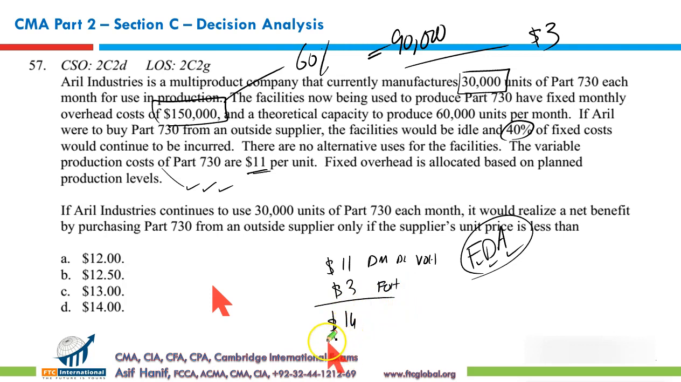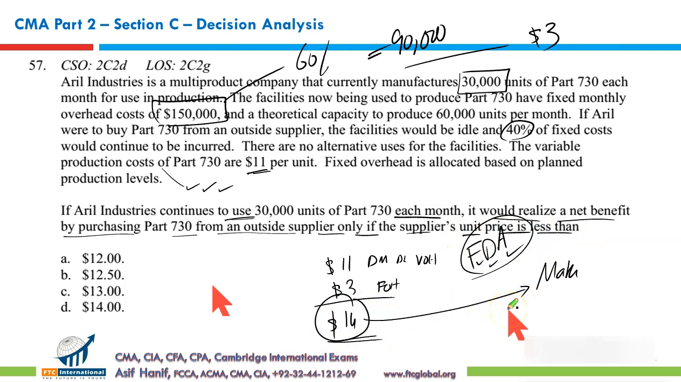Right? This is the cost that you incur in making the product. Now read the question. If Arrow Industry continues to use 30,000 units of part 730 each month, use, not produce, it would realize a net benefit by purchasing 730 from an outside supplier only if the supplier unit price is less than 14. Because this is the cost that we incur in manufacturing this unit. If anyone can offer us this item at less than 14, that will benefit.